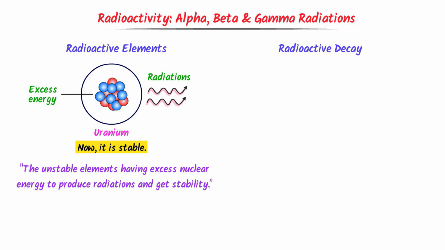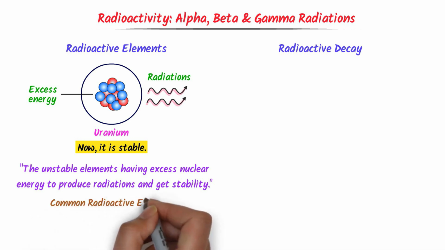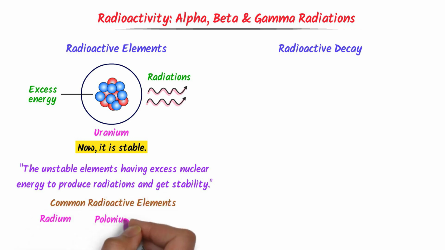called radioactive elements. Let me repeat it. The unstable elements having excess nuclear energy to produce radiations and get stability are called radioactive elements. Some other common radioactive elements are polonium, radium and thorium.